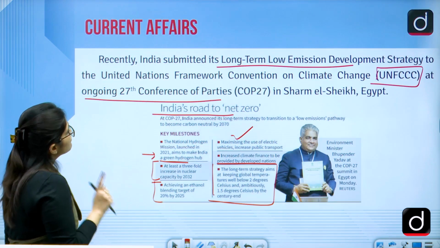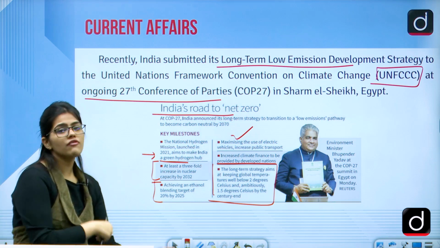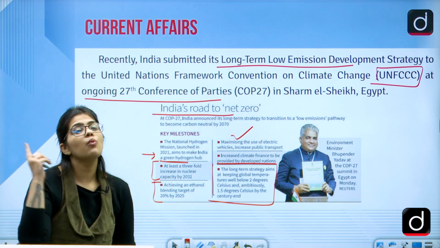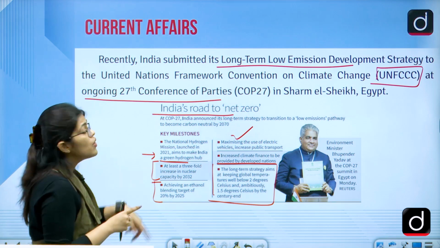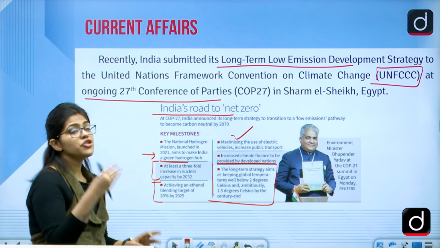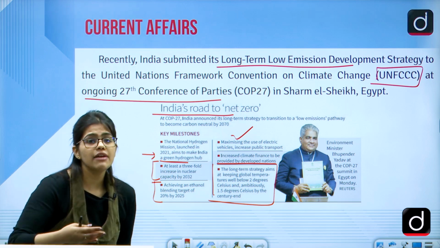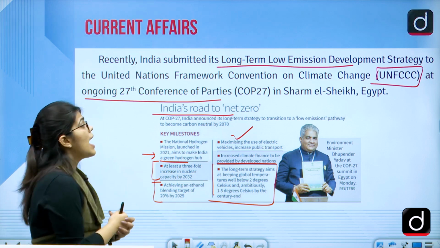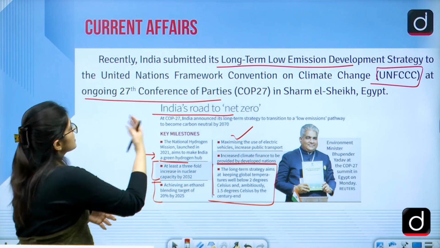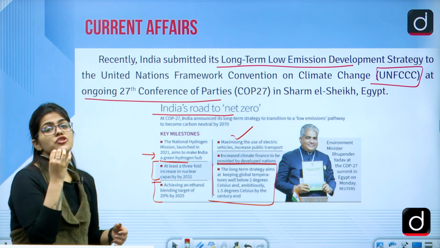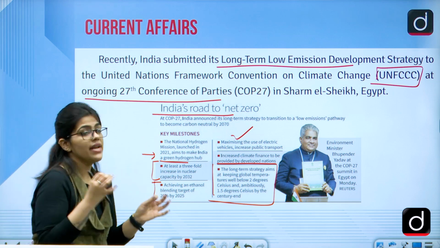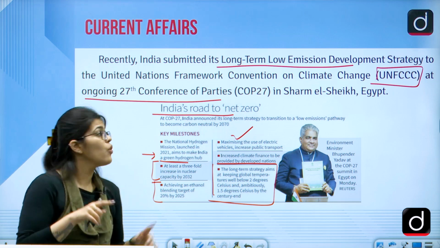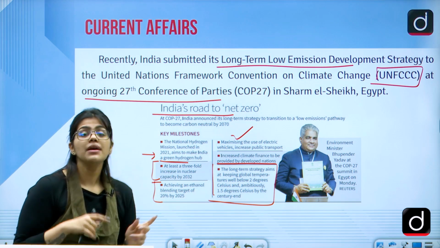So first of all, in the first slide, I told you that the 27th Conference of Party was held in Egypt. One fact that you should know. Also, there was this long-term low emission development strategy that India gave. This is basically the strategy that everyone discussed together as well. And this was given to the United Nations Framework Convention on Climate Change, that is the UNFCCC. It is under the UNFCCC only that all these COP parties started to be held together, right?